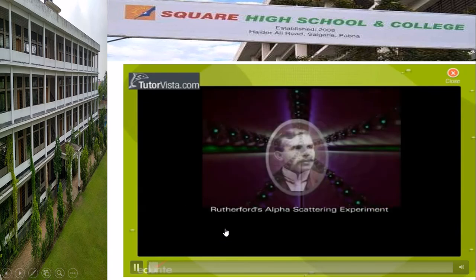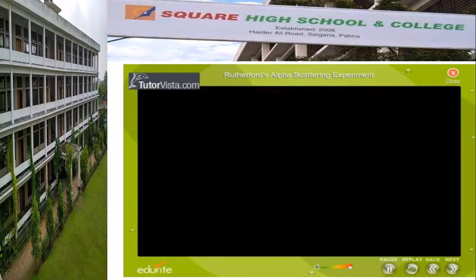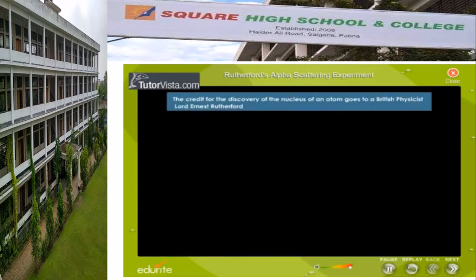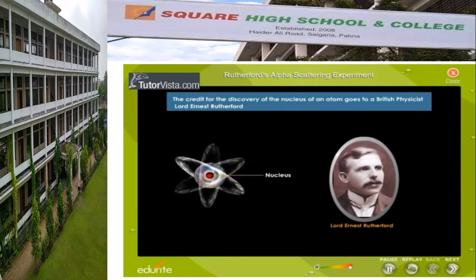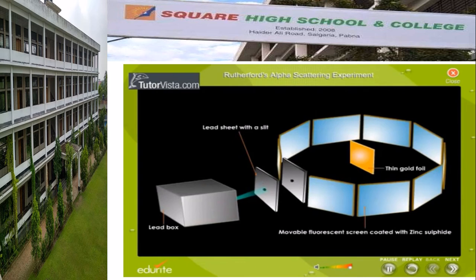Rutherford's alpha scattering experiment. The credit for the discovery of the nucleus of an atom goes to a British physicist, Lord Ernest Rutherford. Shown here is the diagrammatic view of the famous gold foil experiment conducted by Lord Rutherford. The radioactive source, rich in alpha particles, was kept in a thick lead block with a narrow opening.